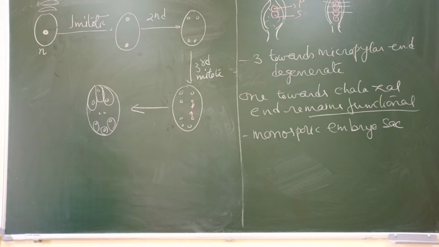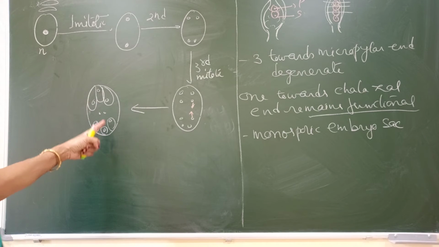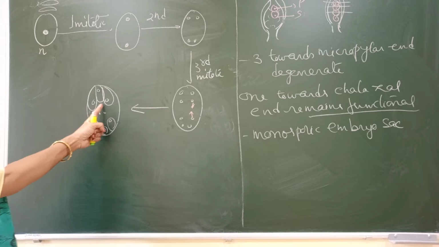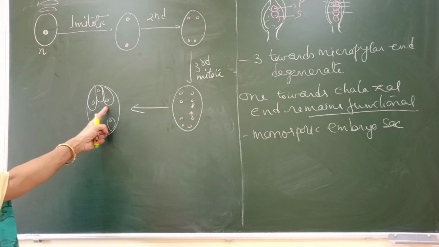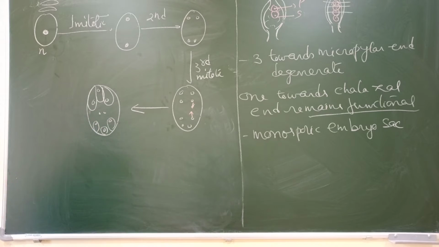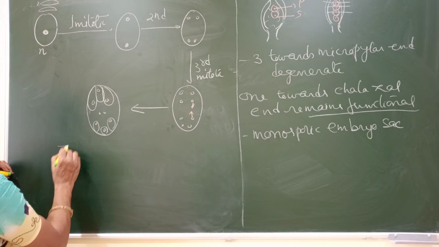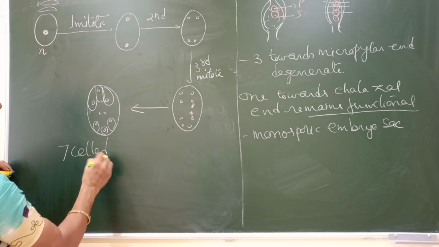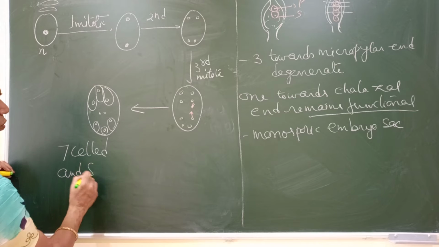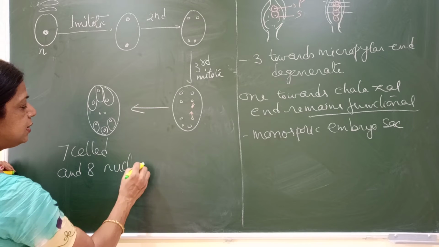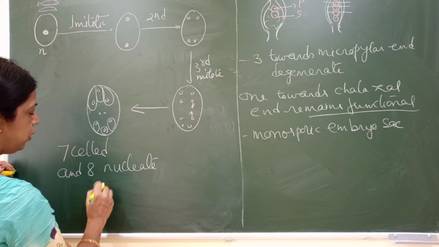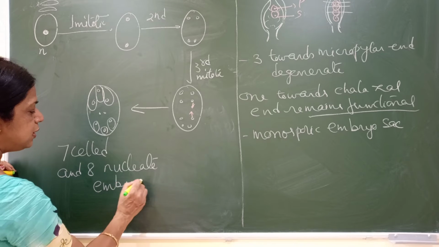So 6 nuclei are covered by these cell walls, and the entire central portion will form one cell. So finally it is going to form a 7 celled and 8 nucleate embryo sac.